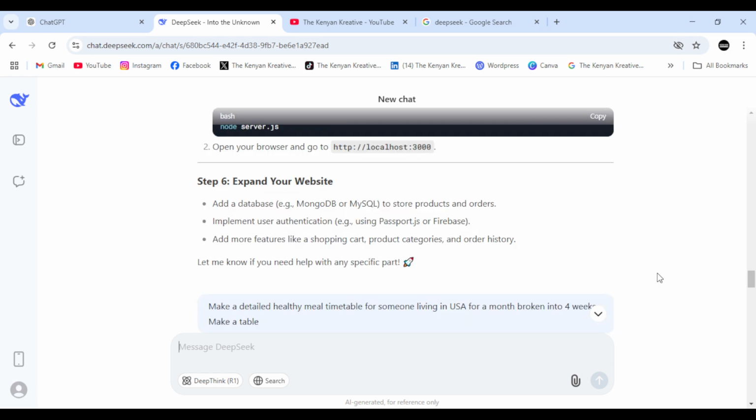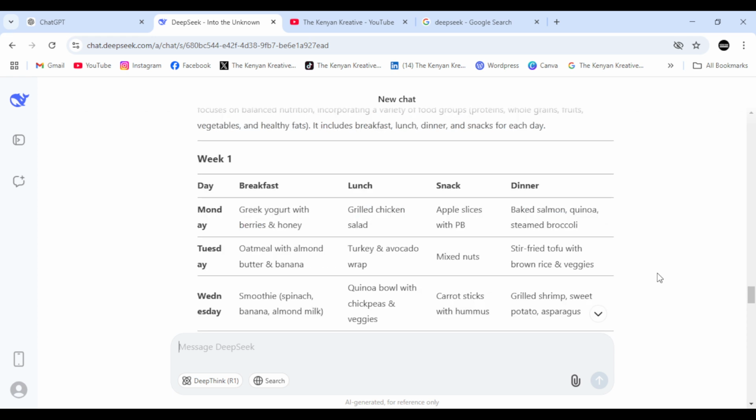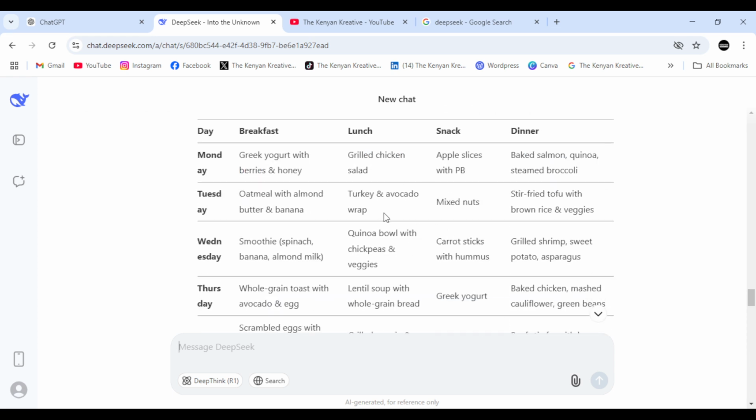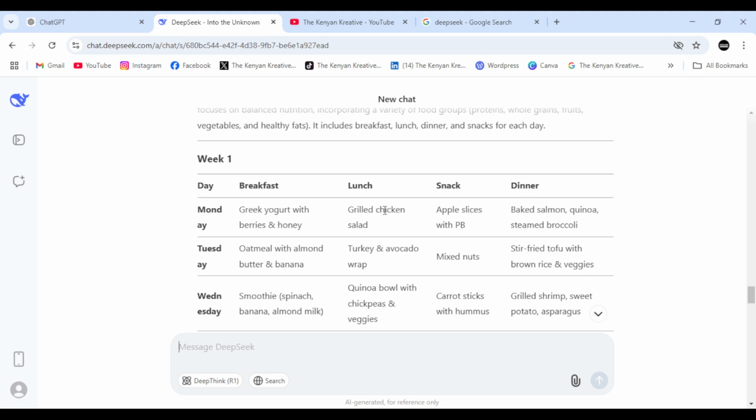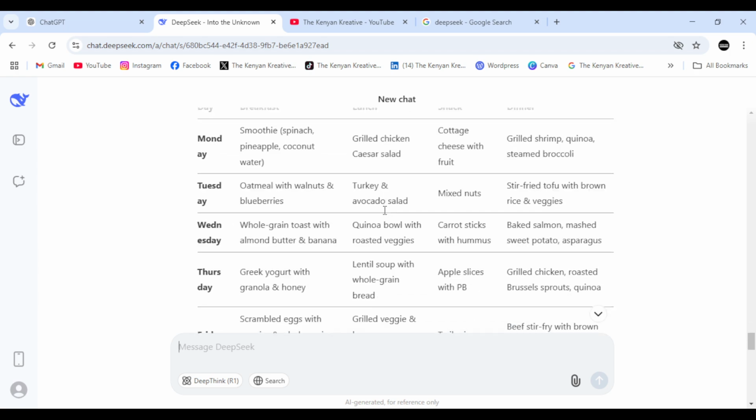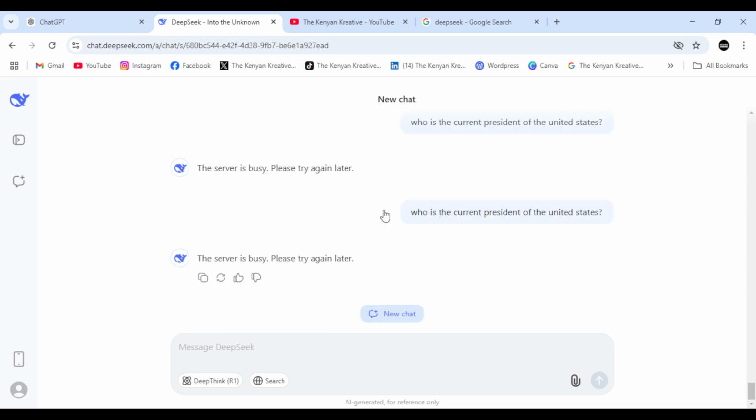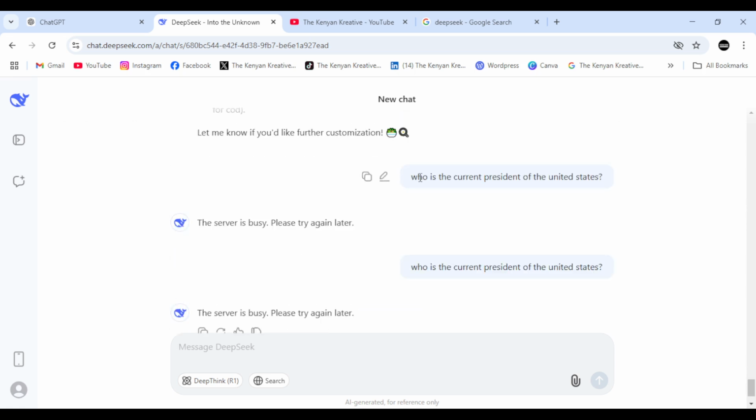Number 3, we have seen that both are capable of compiling information like this and they give you a response. And then number 4 is that DeepSeek might not be up to date compared to ChatGPT. And on the other hand, DeepSeek is quite busy right now, of course, maybe because of too many people who are trying to access DeepSeek currently.